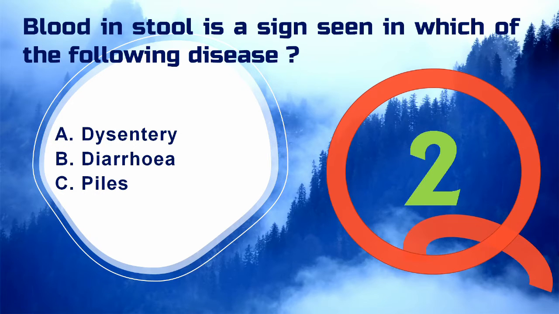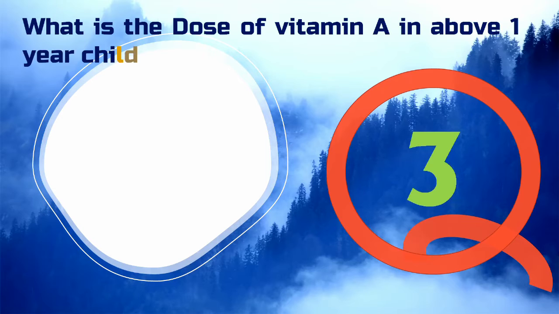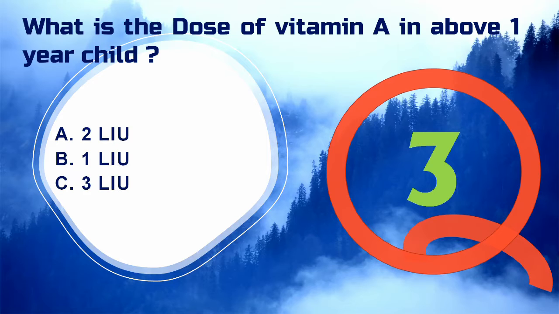What is the dose of vitamin A in a child above 1 year? Option A, 2 lakh international unit, B, 1 lakh international unit and C, 3 lakh international unit. The appropriate answer is option A, 2 lakh international unit. It is to be given to babies above 1 year, and the dose is repeated every 6 months, which means the baby will receive a total of 9 doses till the baby attains 5 years of age. Let's move to the next question.